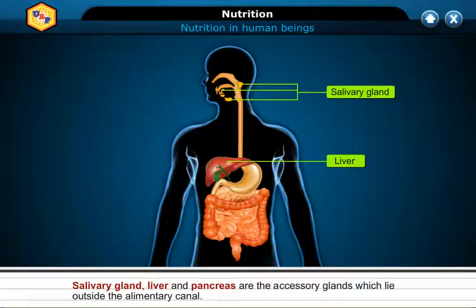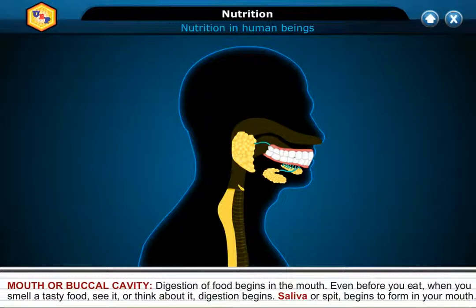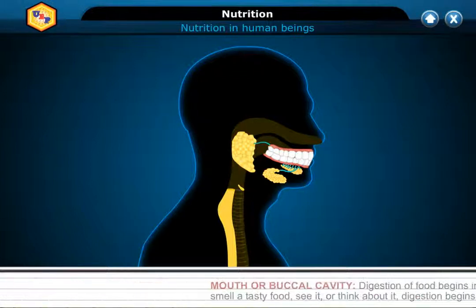Salivary glands, liver, and pancreas are the accessory glands which lie outside the alimentary canal. Mouth or buccal cavity. Digestion of food begins in the mouth. Even before you eat, when you smell a tasty food, see it, or think about it, digestion begins. Saliva or spit begins to form in your mouth.